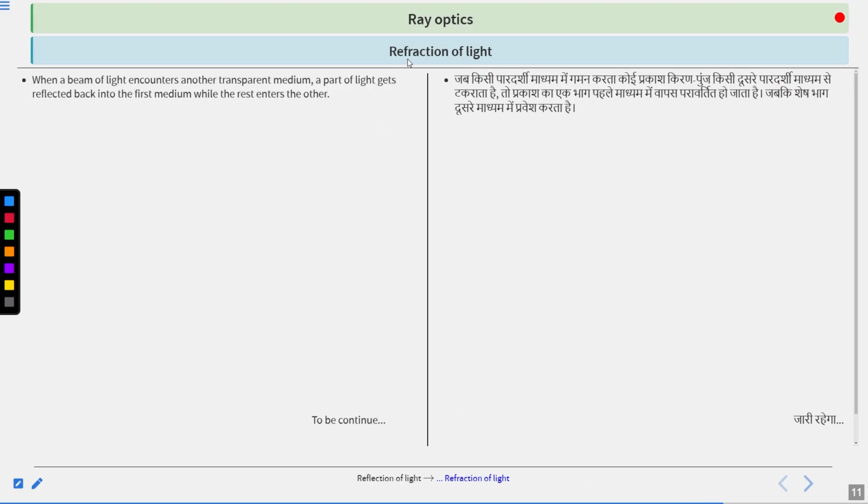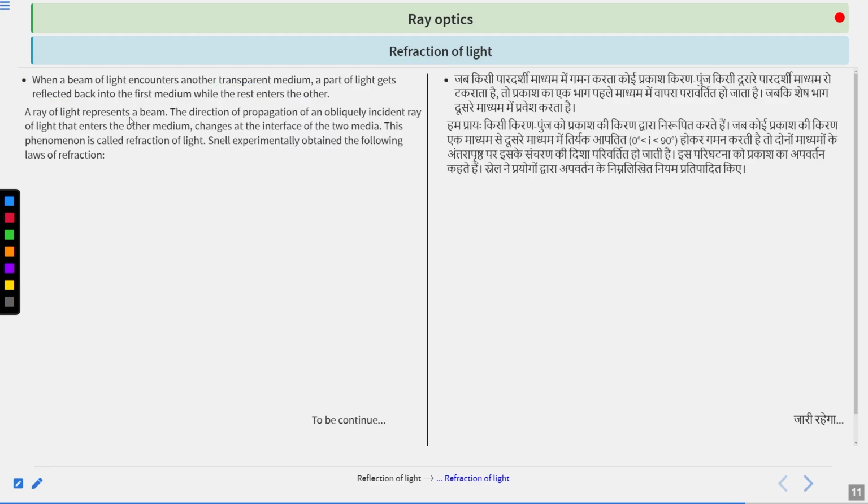So, refraction of light. When a beam of light encounters another transparent medium, a part of the light gets reflected back into the first medium while the rest of the light enters the other. Listen carefully. A part of light gets reflected back into the first medium and the rest enters the other. We will explain this from a diagram.